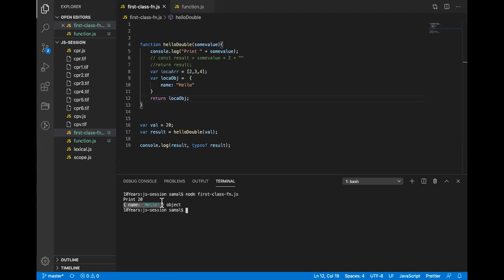If I relate this, since function is a first-class citizen in JavaScript, a function is also considered an object, right? And also the term which I have covered, everything in JavaScript is an object, right? So if we club all these things together, we can also say that in JavaScript, a function can return a function. Since a function is able to return an object, and a function is also an object, that means a function can also return a function. I hope you're able to relate this.